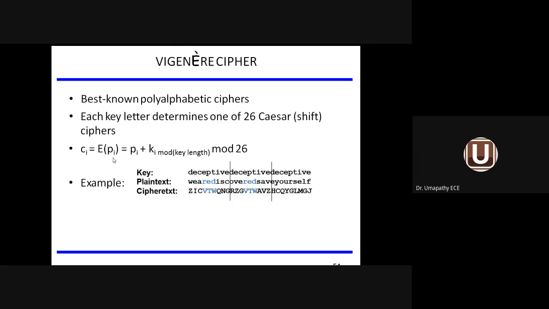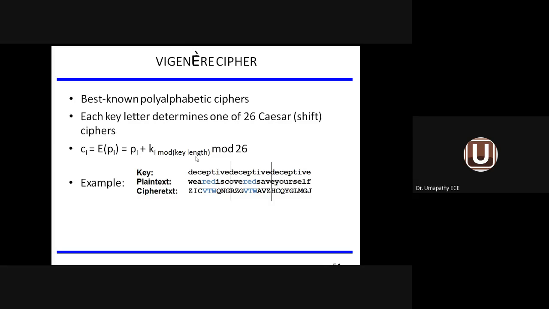For example, I have the first letter P1. C1 is given by C1 equals P1 plus K1 mod 26. So K1 means a set of key letters will be given here. You can see the example. It's up to you how many letters are available: 1, 2, 3, 4, 5, 6, 7, 8, 9.